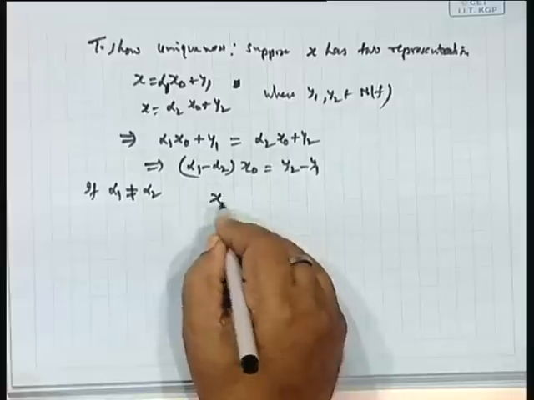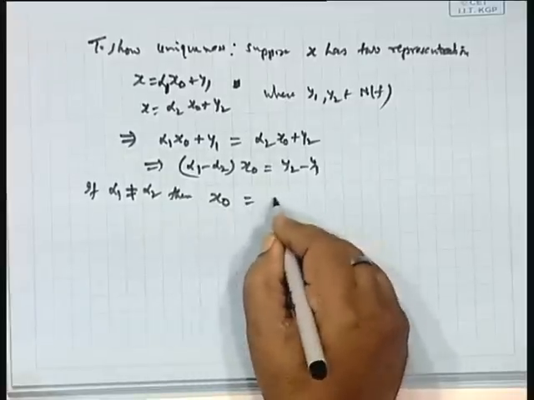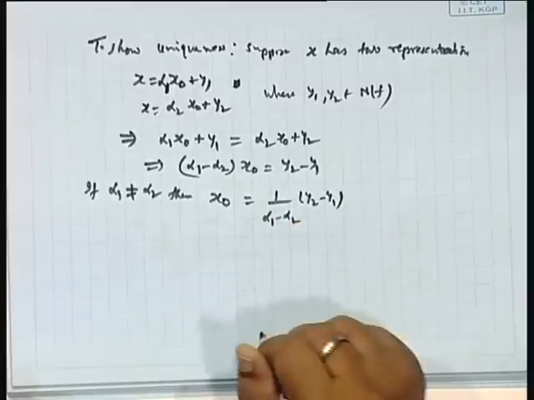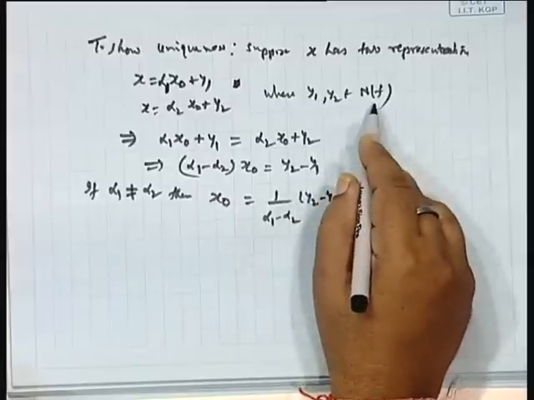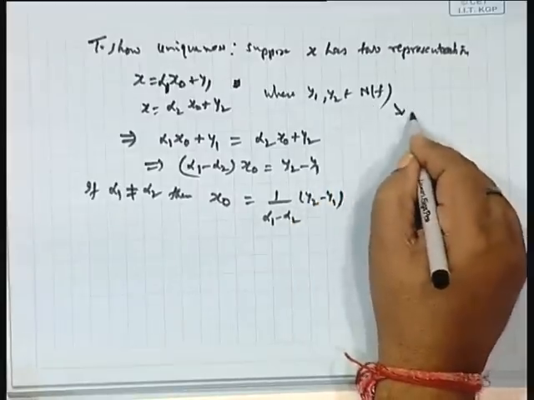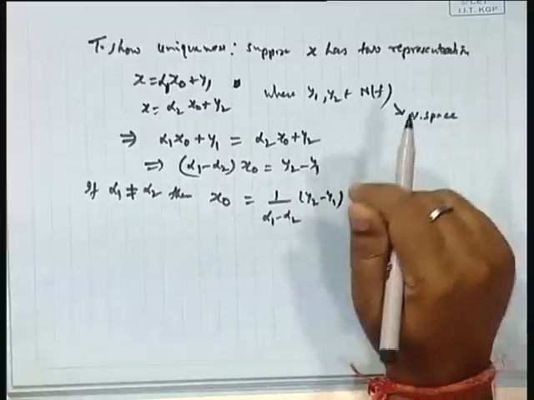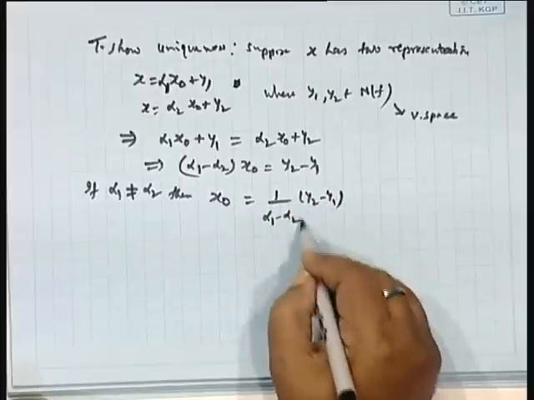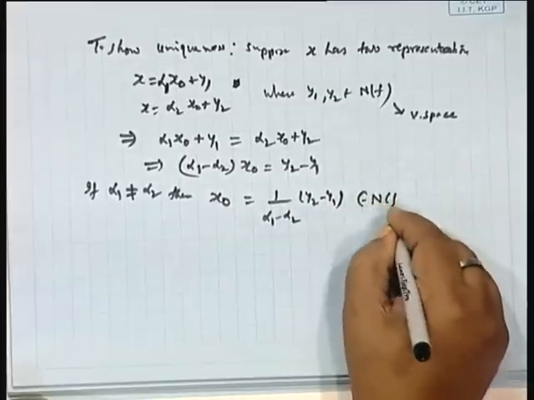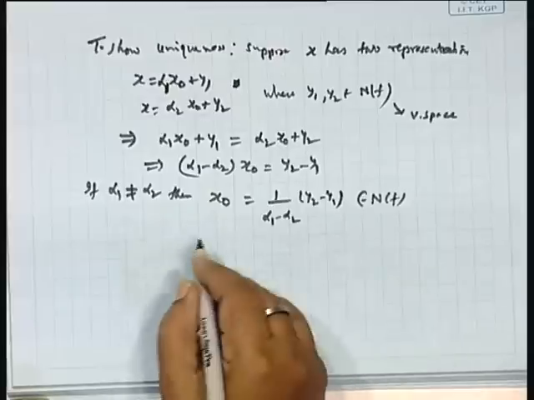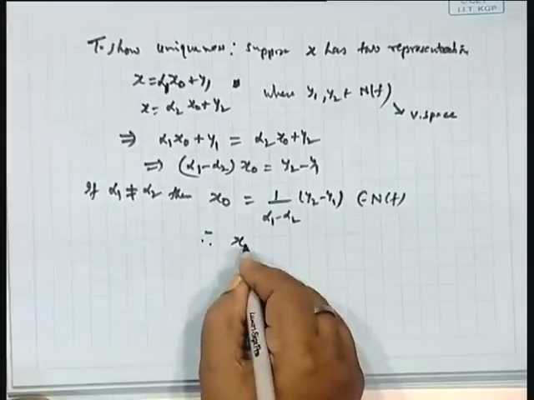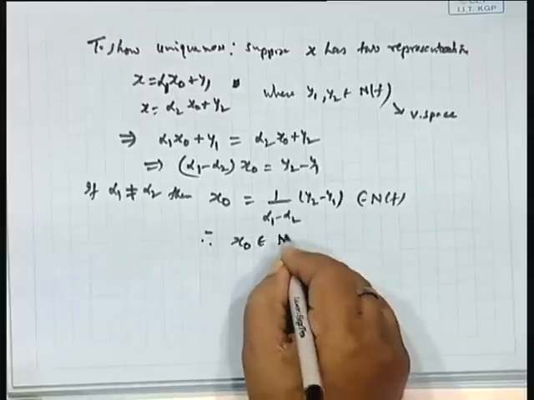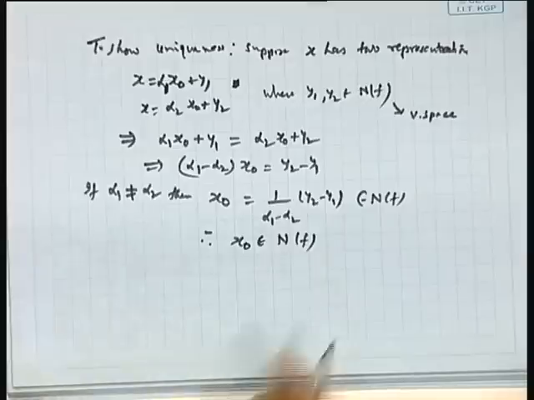We get x naught equal to 1 by (alpha 1 minus alpha 2) times (y2 minus y1). But y1 and y2 are points in the null space, and the null space is a vector space, as we have shown earlier. So, this element will be a point of N(f), and this is nothing but a scalar. So, the entire thing belongs to N(f). So, therefore, this x naught is an element of N(f). Is it okay? But it is a contradiction